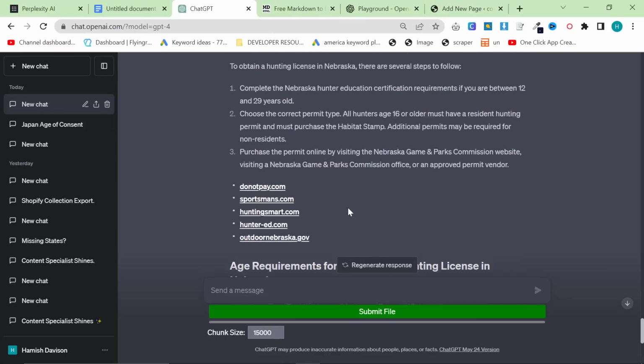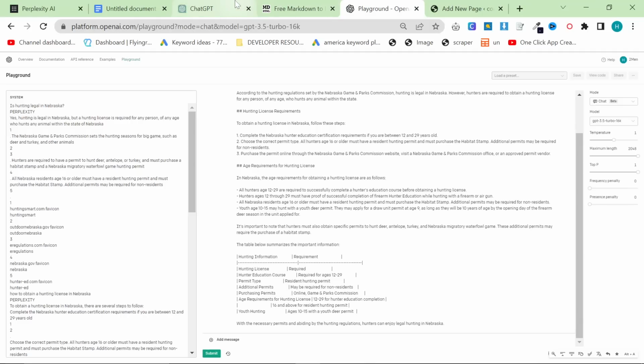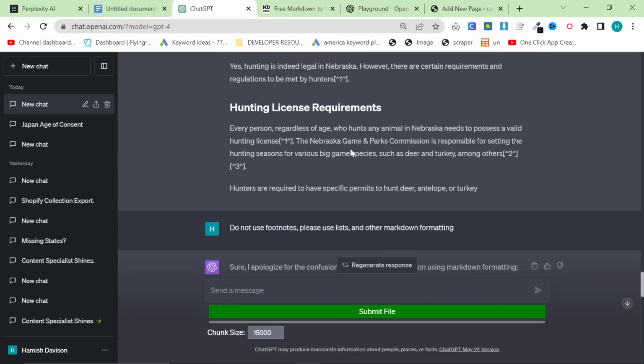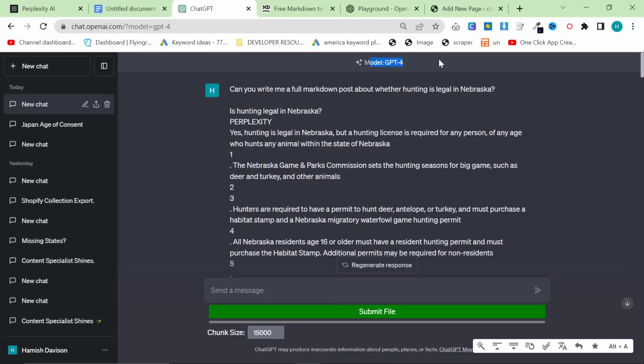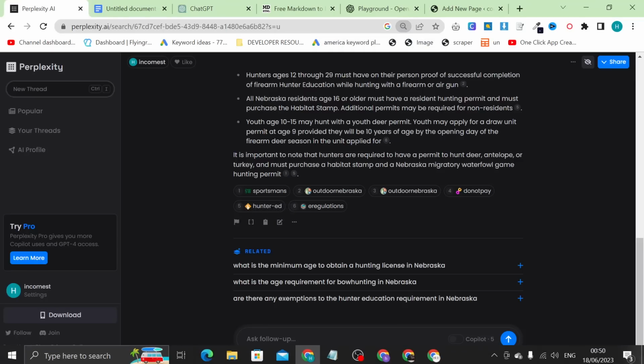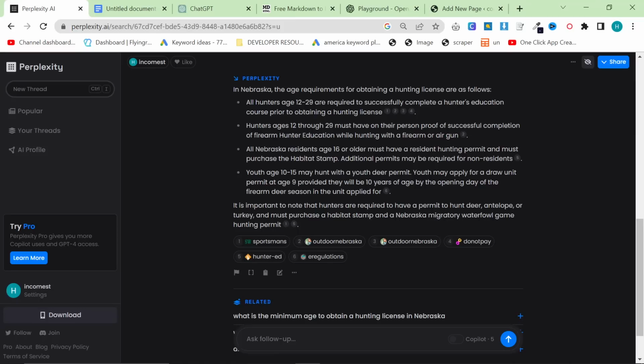Interestingly enough, I actually prefer the content from 16K in the playground this time, rather than the ChatGPT Model 4, which is quite rare that happens, actually. It's not that frequent. So you can actually create an entire article, like long form article, by doing this.